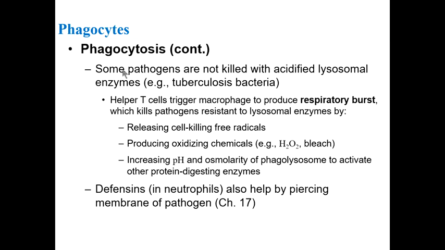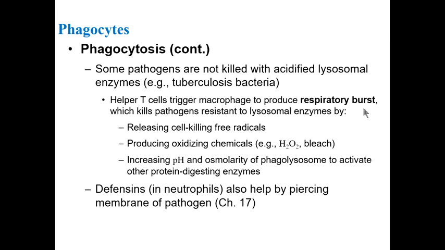And when pathogens are ingested, like we saw in that image earlier, they join up with a lysosome that has toxins to destroy the pathogen. But sometimes the pathogens aren't killed by the lysosome that joins up with them. In that case, we need some other cells to help out in our immune system. They're called helper T cells, and we'll look at T cells later in the chapter. But T cells trigger the macrophage or activate enzymes inside the macrophage to produce something called a respiratory burst when the lysosome cannot join up and destroy the pathogen.